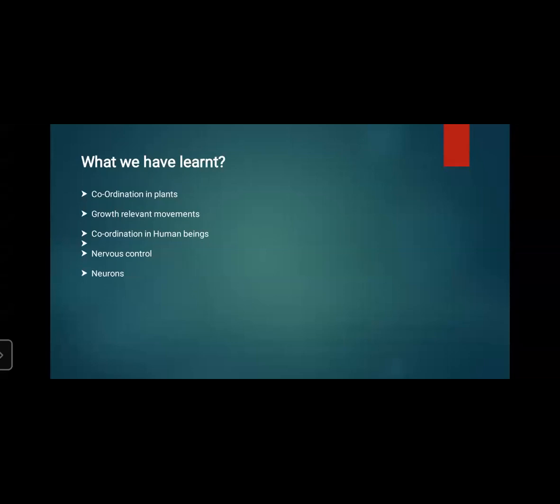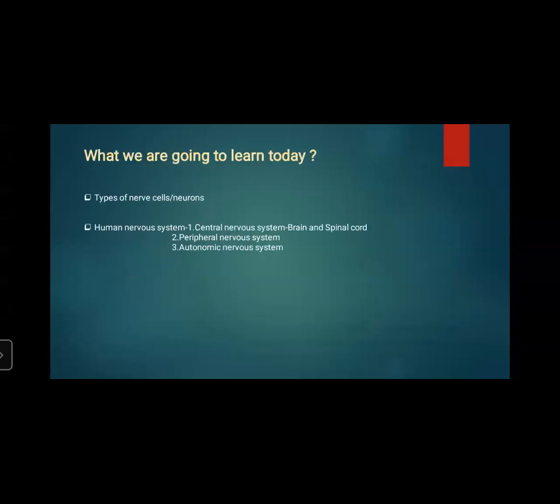So we have cells: longest cell, smallest cell, largest cell, right? The largest one is the nerve cell in the human body. It measures up to a few meters in length, and nerve cells have the ability to generate and conduct electrochemical impulses. The cells that support the nerve cells and help in their functioning are called neuroglia, and the nerve cells and neuroglial cells together form the nerve.